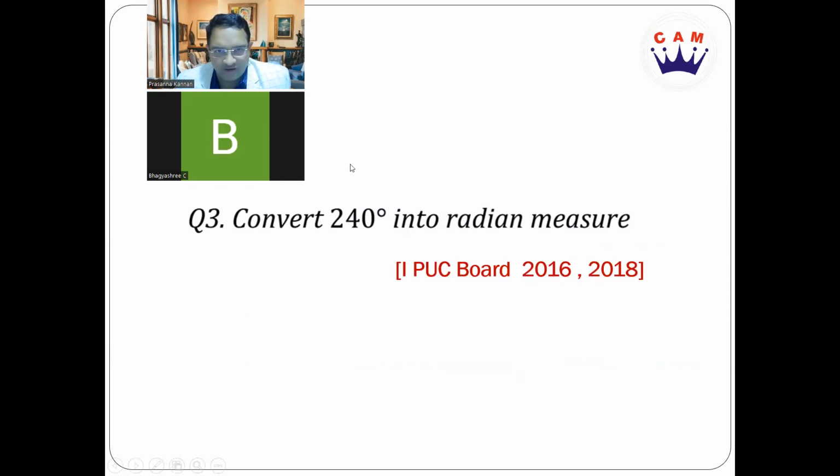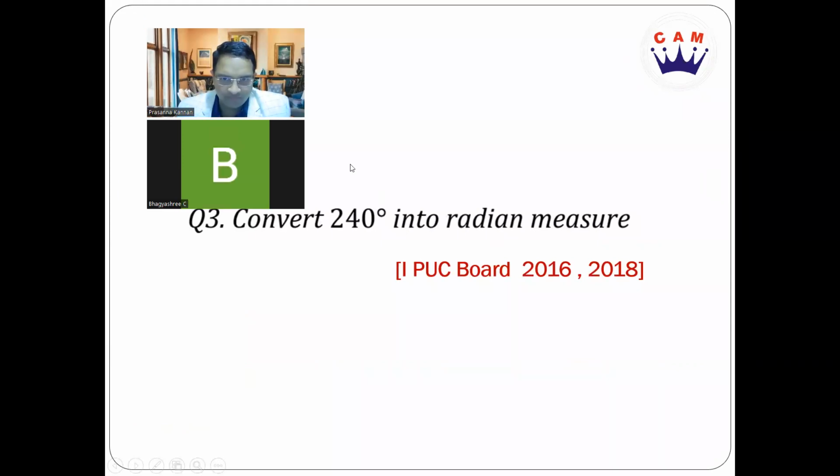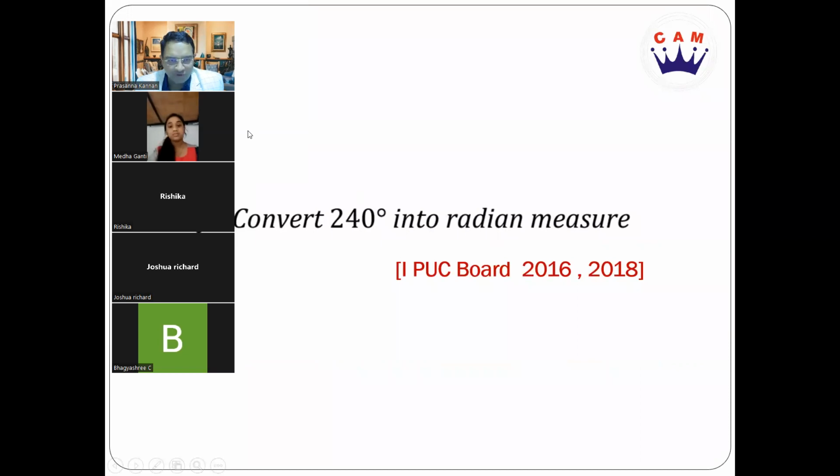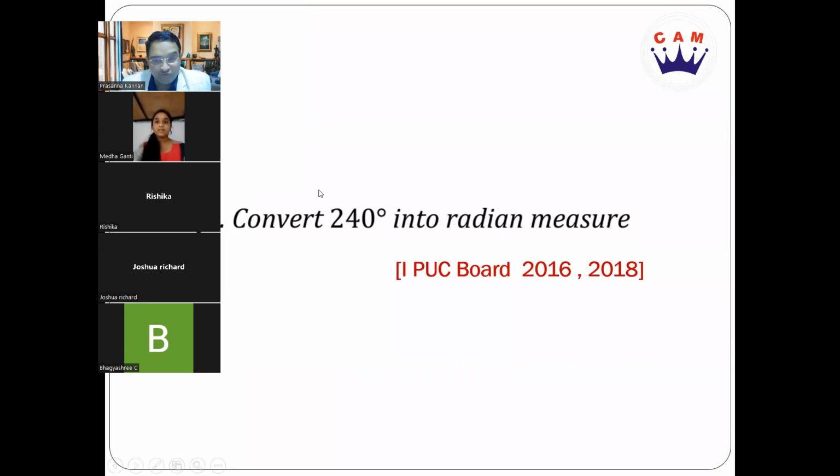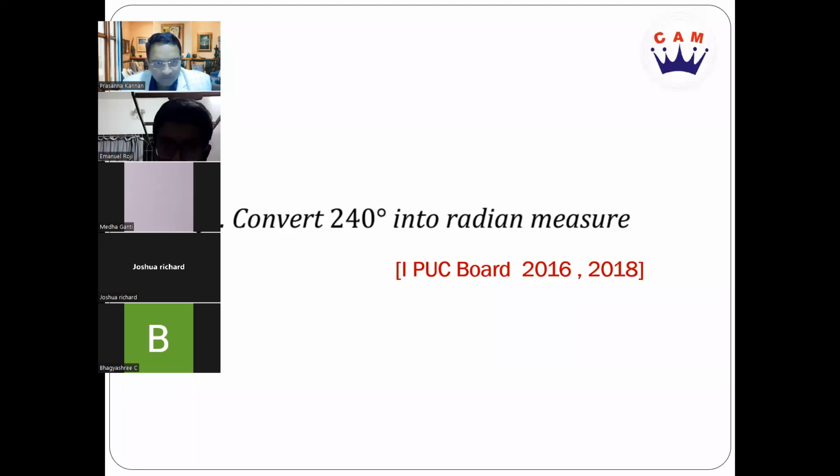Convert 240 degrees into radian measure. How do we solve that? Now for converting from degrees to radians, what should we do? We must multiply it by pi by 180. Exactly, right? Fantastic. This has been asked in the board examination 2016 and also in 2018.